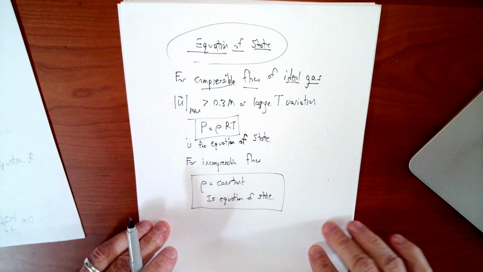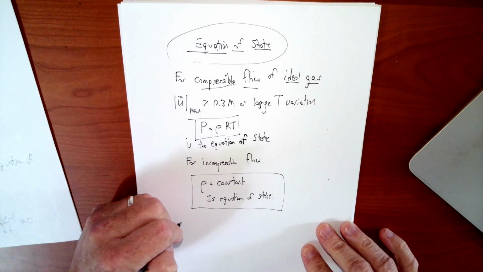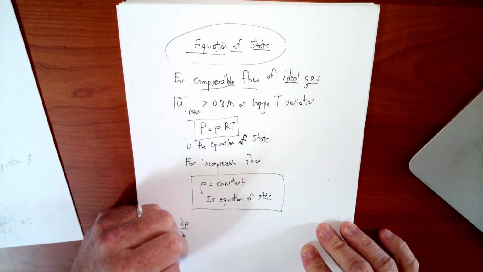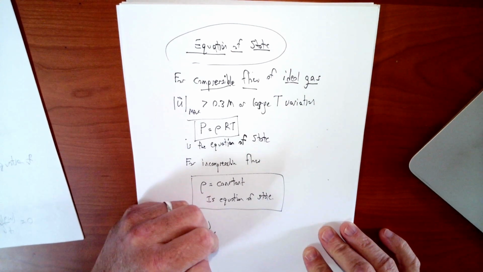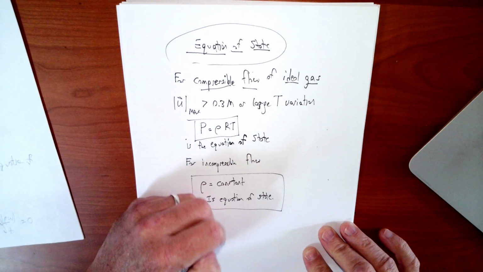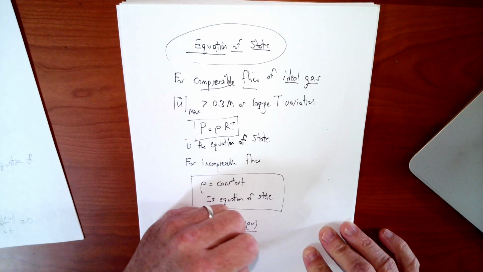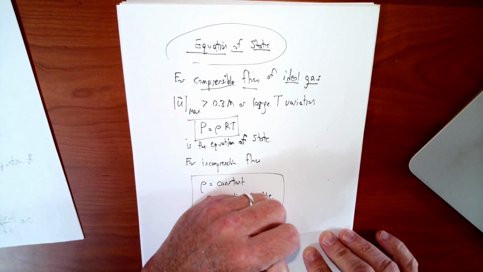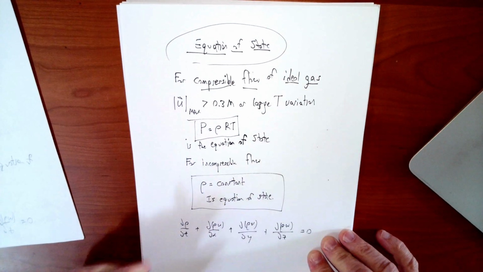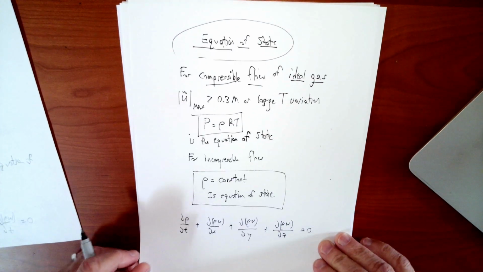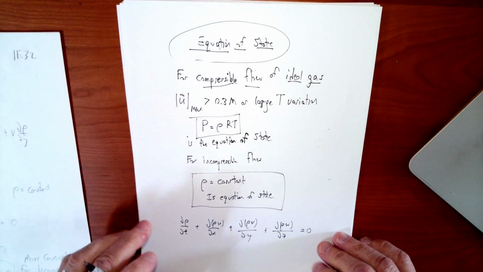If rho is a constant, then we can look back at our conservation of mass equation and change it. So here's our conservation of mass equation, or our continuity equation in general. And we said this was true for all flows, and it is. So it should be true for this one as well. But of course, it's going to get simpler if rho is simply constant. You could think maybe it just goes away, but it of course doesn't go away. We need it. So it simplifies though.